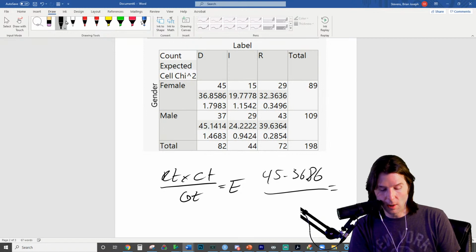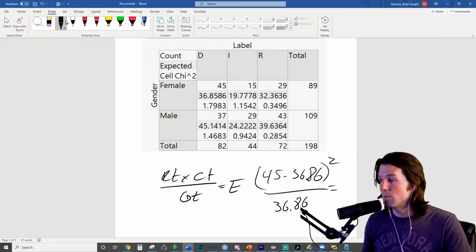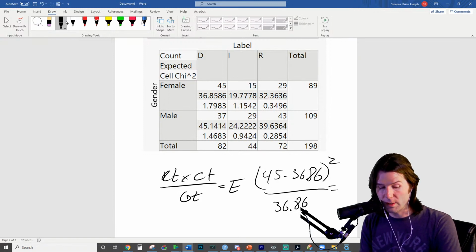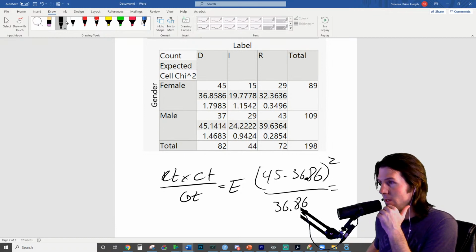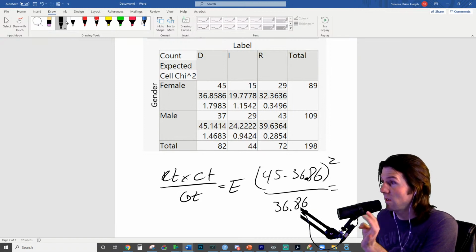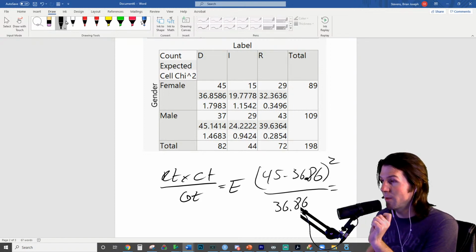We'll round it. We square this difference, and we divide by 36.86. That is observed minus expected squared over expected, and this will obtain one singular what?